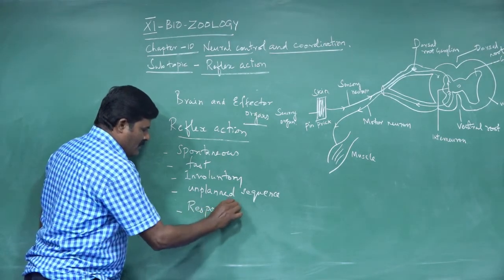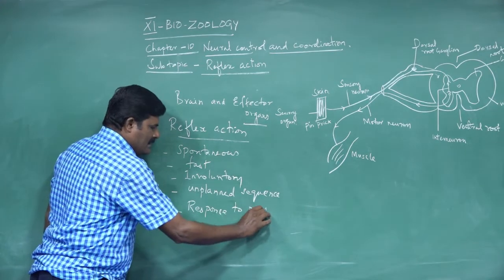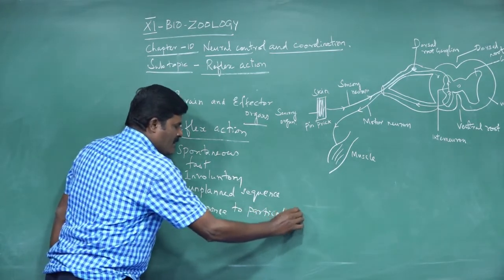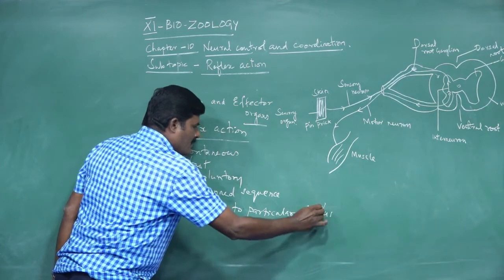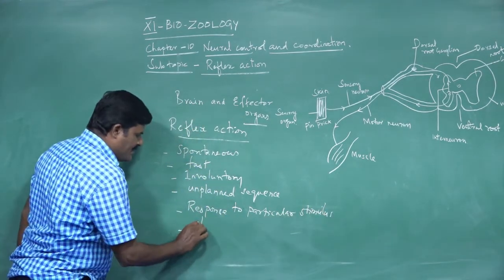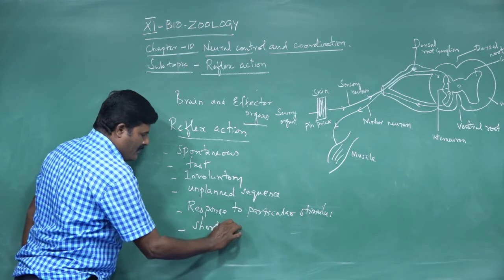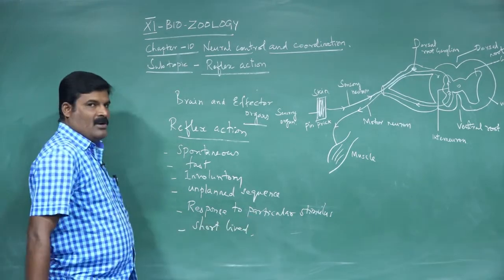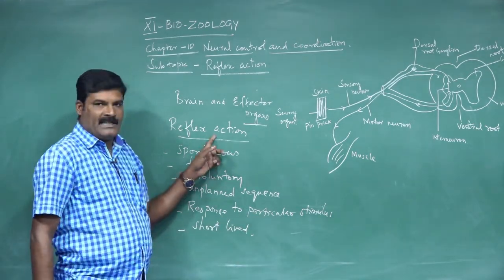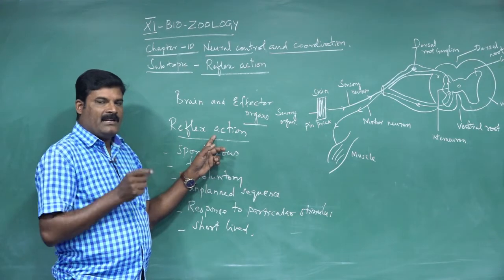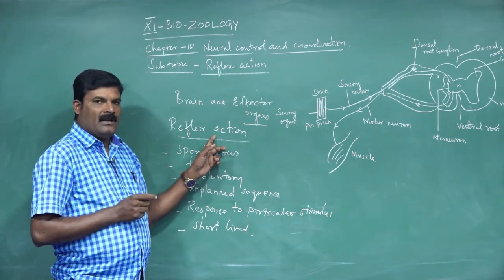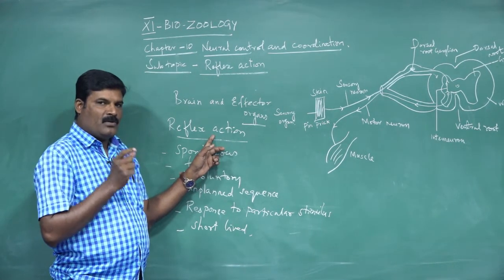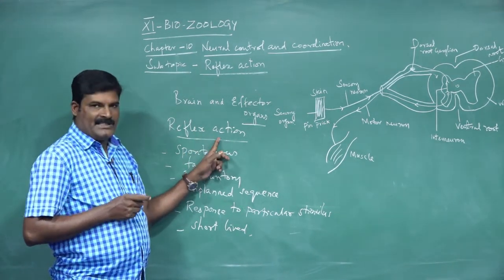These actions are short-lived. Okay, I repeat. Reflex action is the activity controlled by the spinal cord. It is a quick response, and this quick response controlled by the spinal cord is called reflex action.